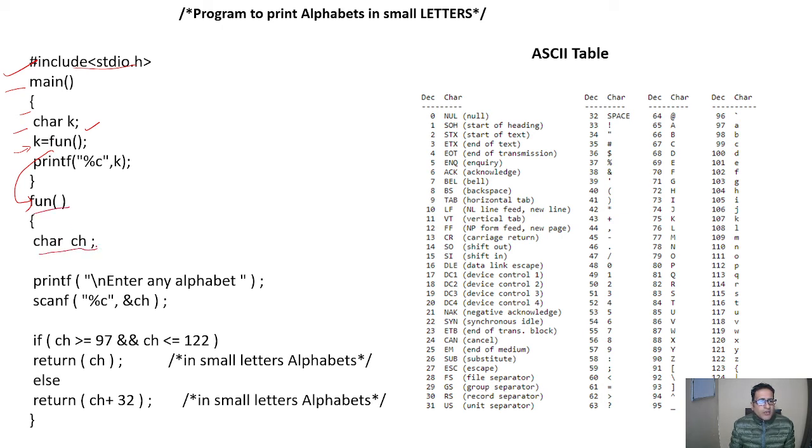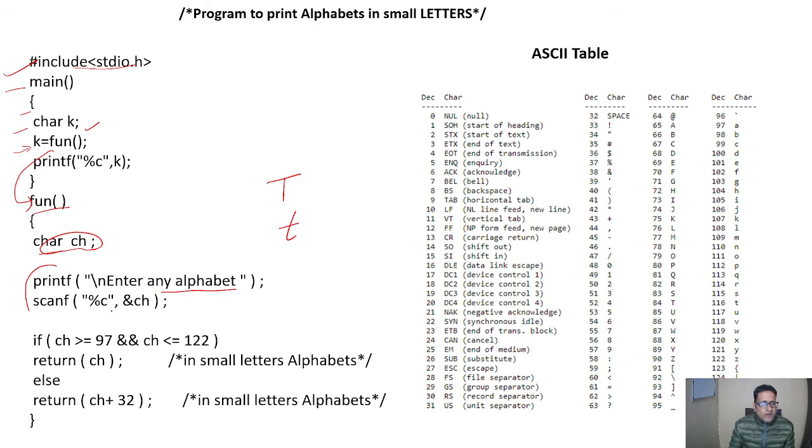Here, one character ch of character type is defined, and the alphabet is entered through the keyboard. Here printf: enter any alphabet. So the user will enter any alphabet, that may be a small letter or a capital letter.